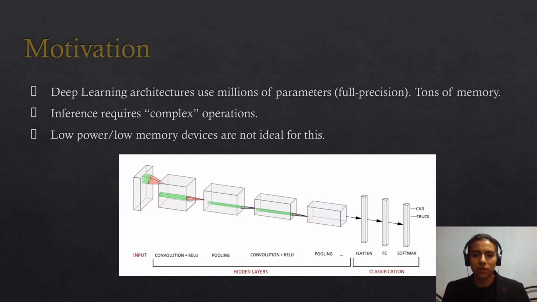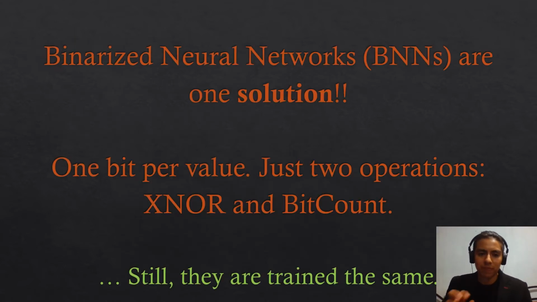As you know, deep learning architectures use lots of parameters, thousands and even millions, all of them in full precision, using 32 or 64 bits per value. It's a ton of memory. Also, inference requires complex operations, such as convolution, multiplication, and so on. This is not ideal for low power, low memory devices, as we need to do some transformation of these architectures to fit into them. One of these operations is pruning.